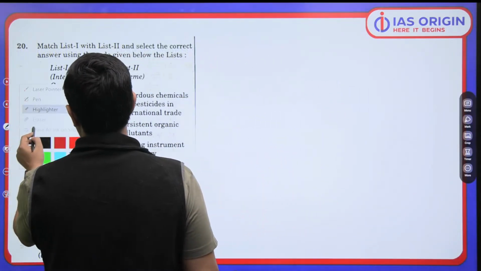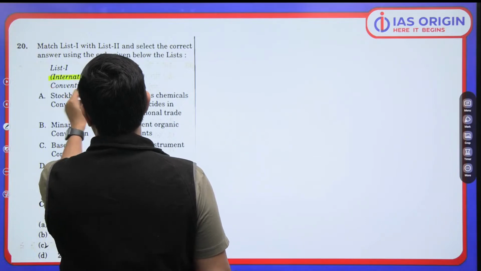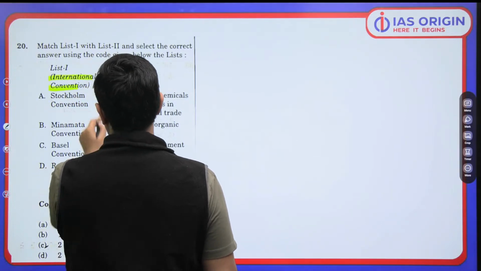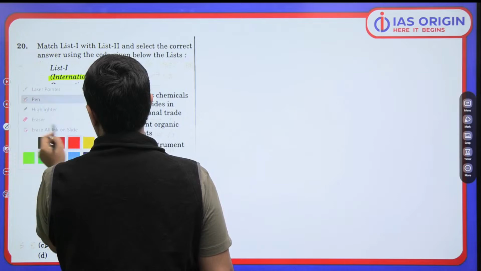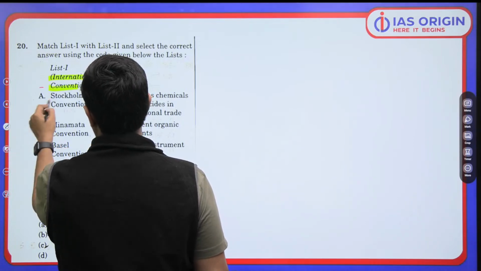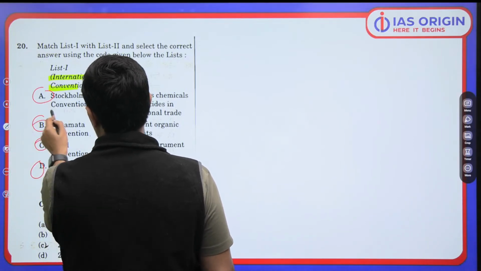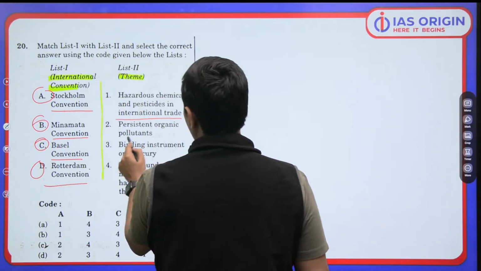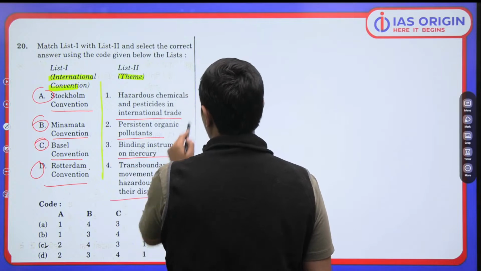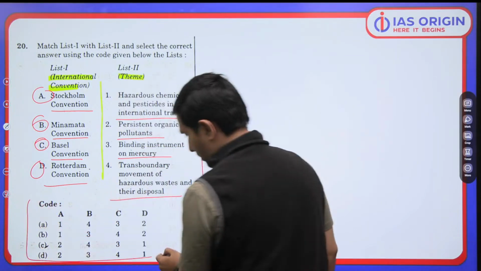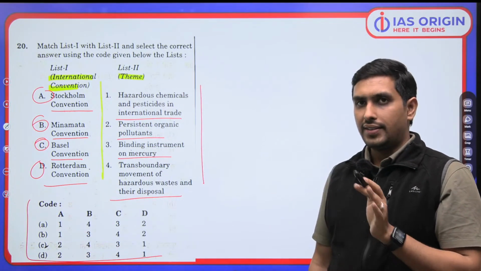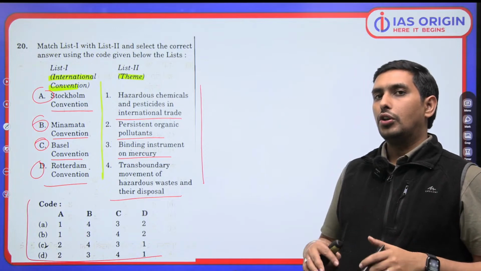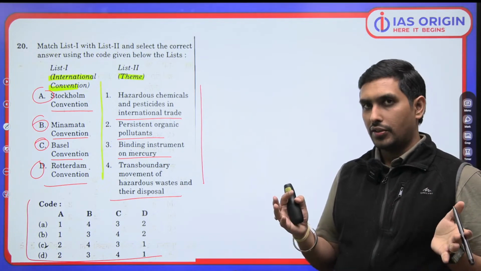Now we talk about this question, very interesting. International conventions and their themes. This is what the question is about. So you have got 4 conventions which are there, A, B, C, D. Stockholm Convention, Minamata Convention, Basel Convention, Rotterdam Convention. This is a best question to revise these as well. So you should be having an idea about these conventions, of course.